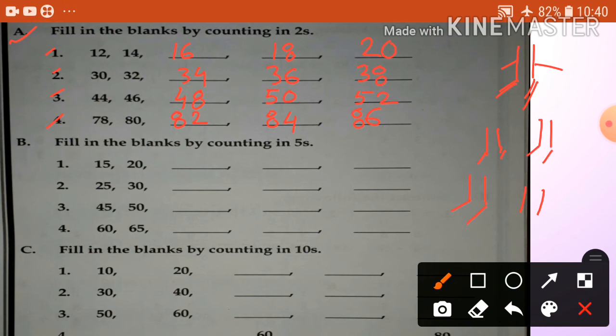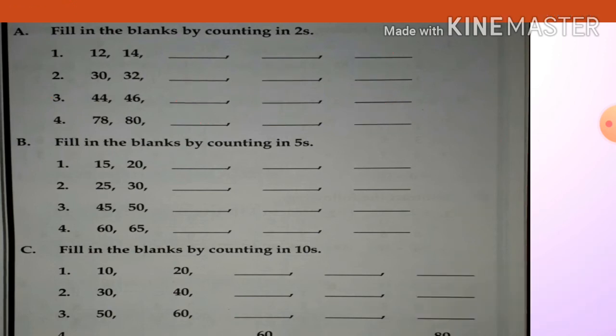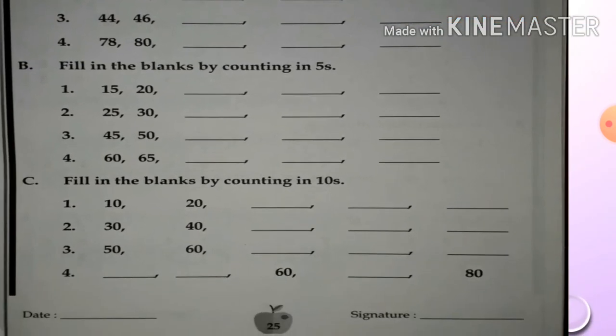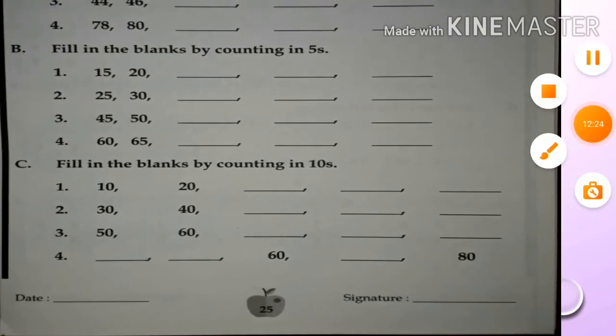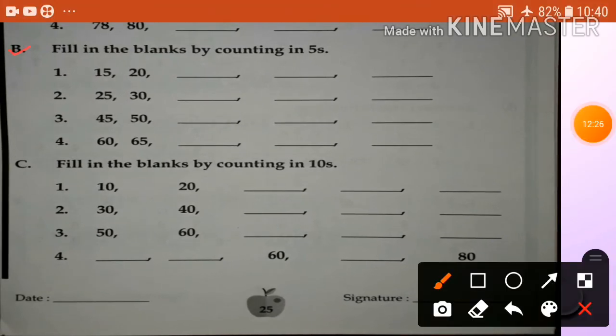5 step. Counting fives. B. Fill in the blanks in counting in fives. So number 1, 15, 20. 15, 16, 17, 18, 19, 20. Okay. See 20.